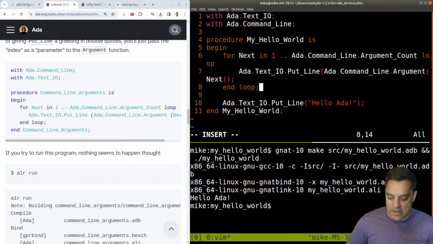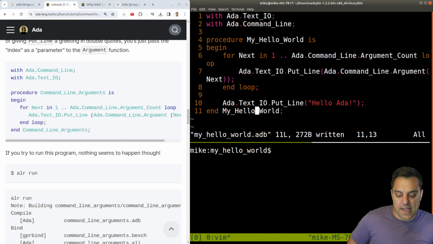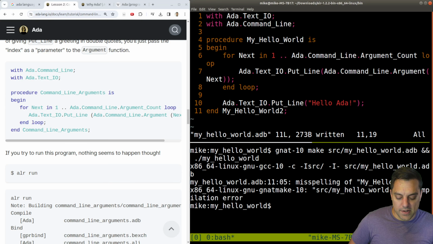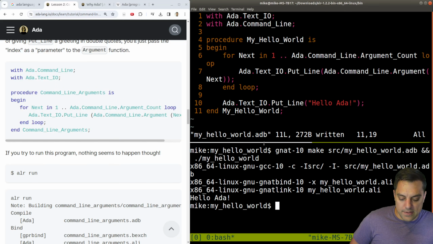Okay, so let's go ahead and see what happens here. I wonder, let's try to mess this up just a little bit. If I say end hello world 2 instead of end hello world, does it throw me an error here? Yeah, misspelling of my hello world here. Okay, so it is capturing those types of errors. And this runs here. It just gives us our hello world. We didn't provide any arguments here.